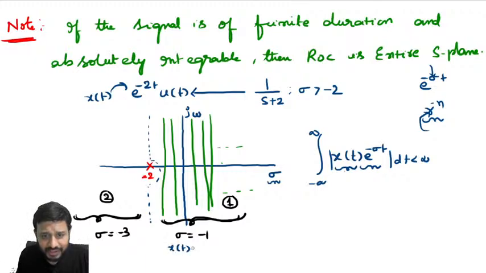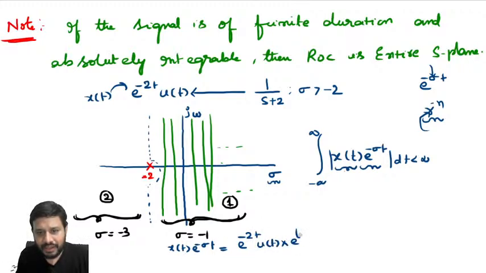What is x of t into e power minus sigma t here? In the first region, x of t is e power minus 2t u of t, and e power minus sigma t means e power t. So it will become e power minus t u of t.